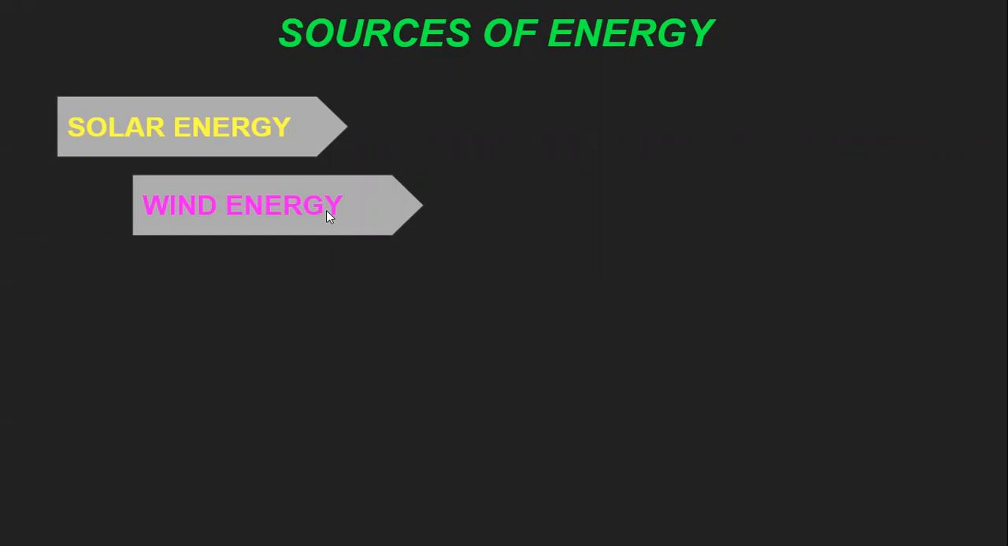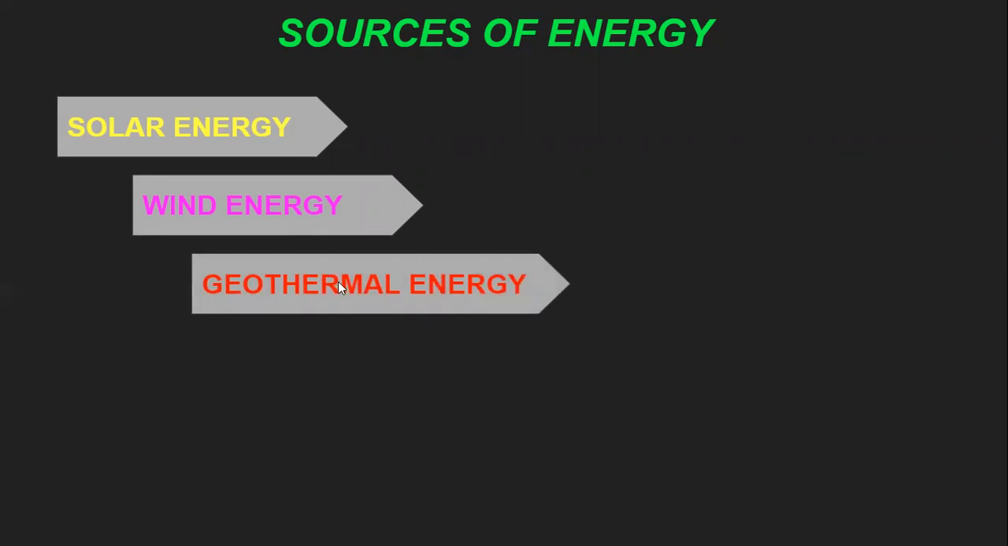And the next one is the wind energy. So wind is also having energy. The energy which we are getting from the wind, that is known as the wind energy. Next one is the geothermal energy. Geothermal energy means energy which we are getting from the subsurface of the earth. That is known as the geothermal energy.